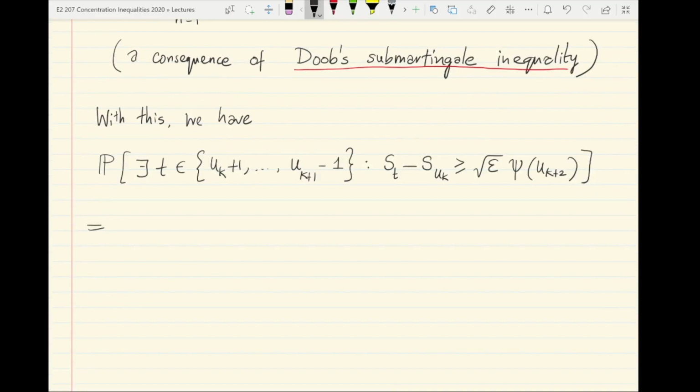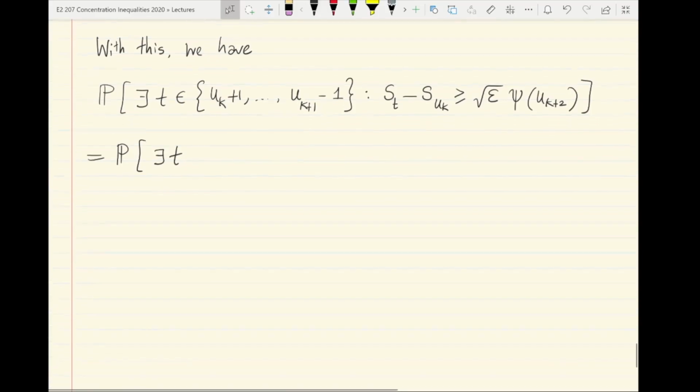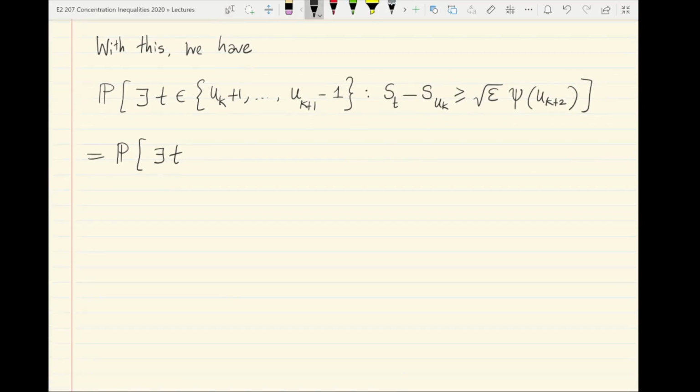This is equal to the probability that there exists t. So just by recentering time, you can recenter everything from time u_k onwards. It doesn't change the nature of the random walk.